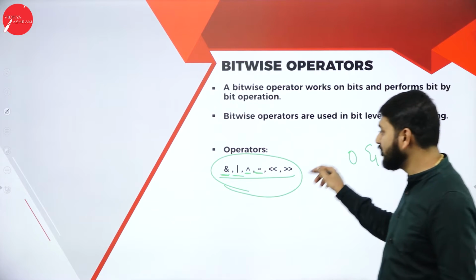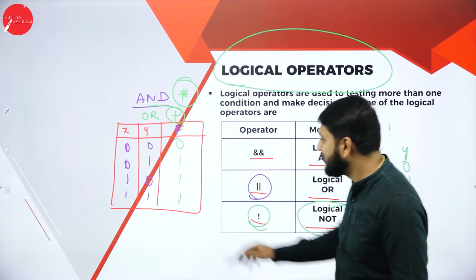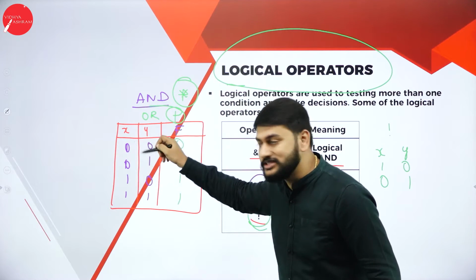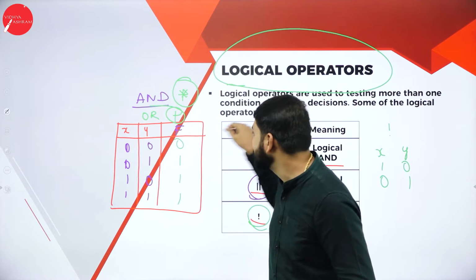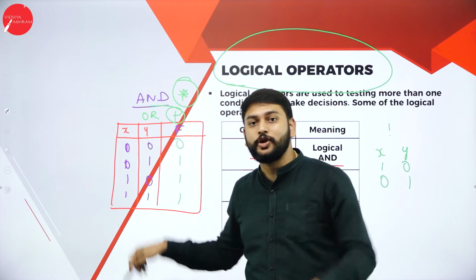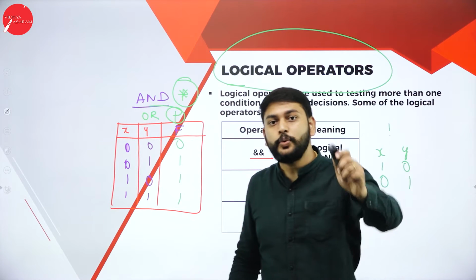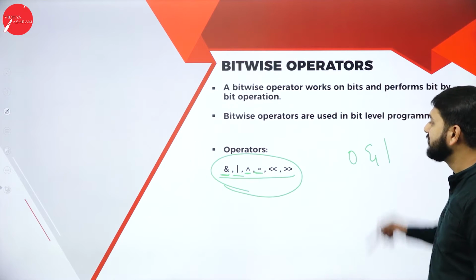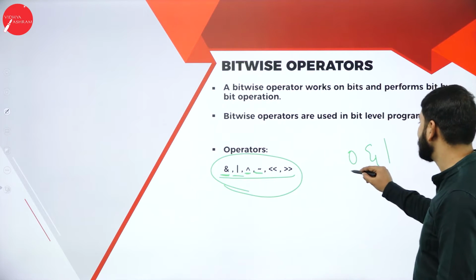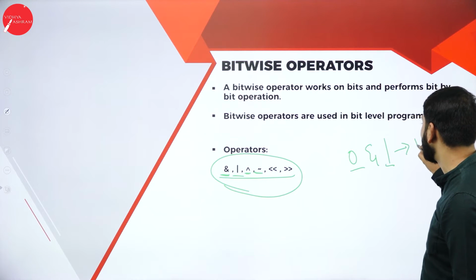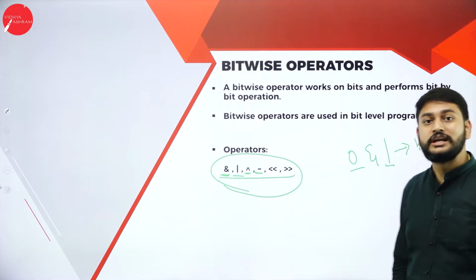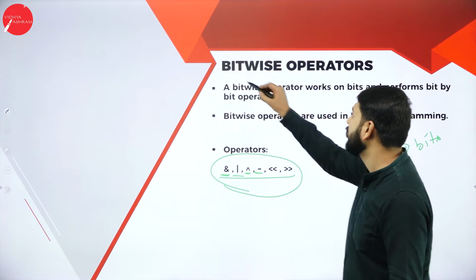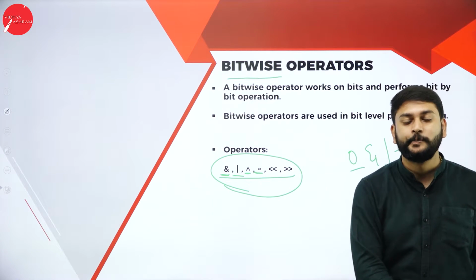This deals with zeros and ones. Remember, here I should write true and false instead of zeros and ones. The logical operator will not work with zeros and ones. It will deal with true and false. But this operator deals with zeros and ones. This is what I will call bits. That's why I will call this a bitwise operator.